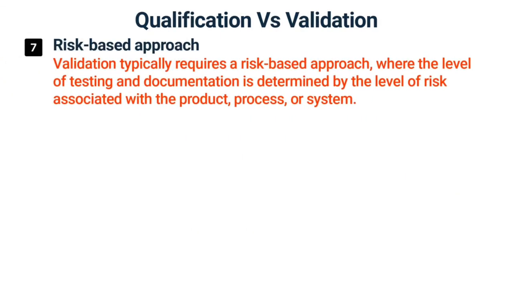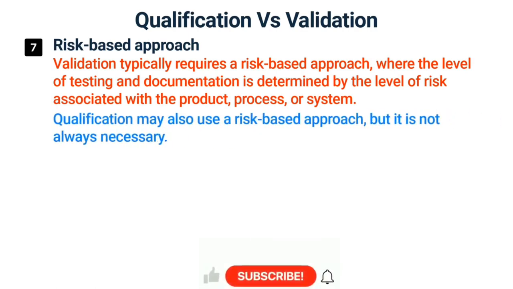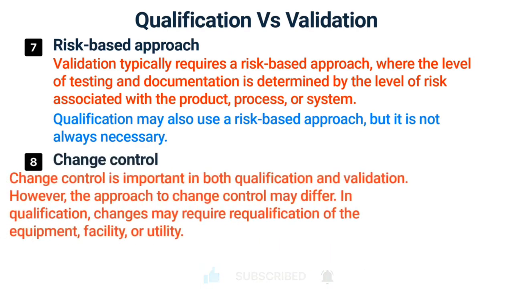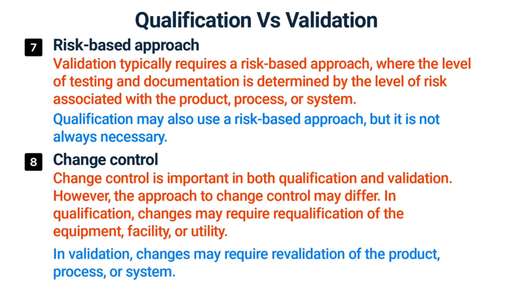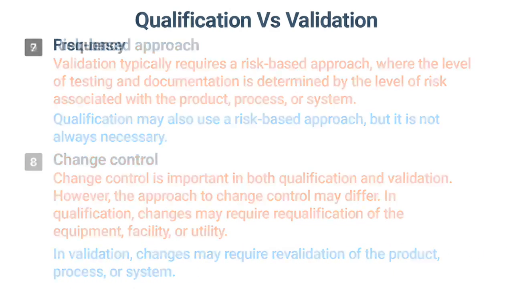Validation typically requires a risk-based approach, where the level of testing and documentation is determined by the level of risk associated with the product, process, or system. Qualification may also use a risk-based approach, but it is not always necessary. Change control is important in both qualification and validation. However, the approach to change control may differ. In qualification, changes may require the requalification of the equipment, facility, or utility. In validation, changes may require revalidation of the product, process, or system.